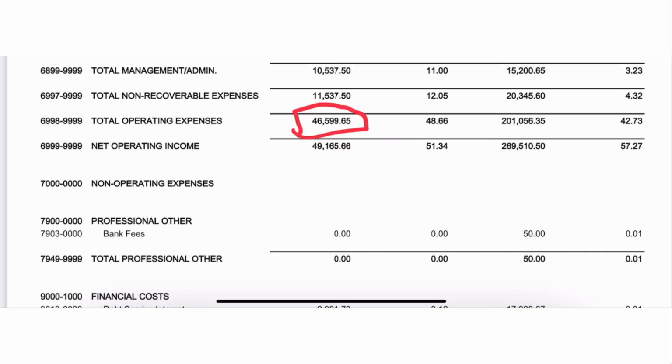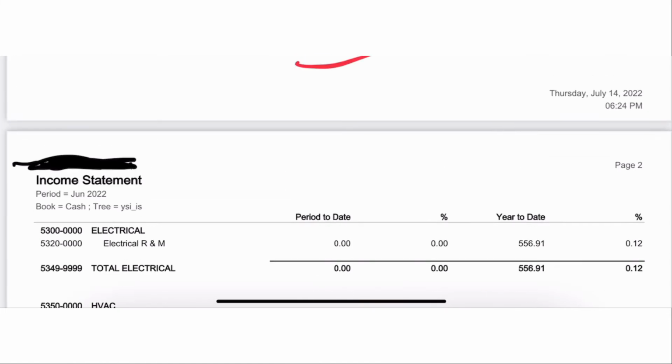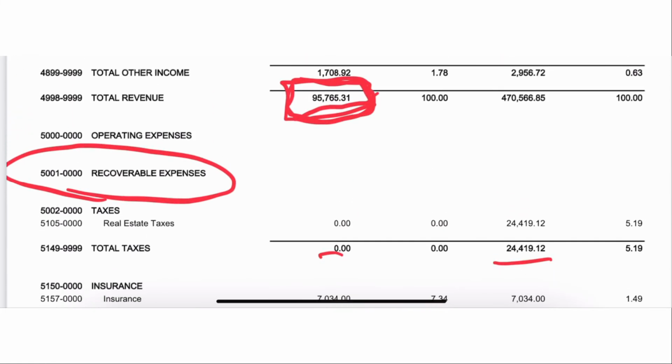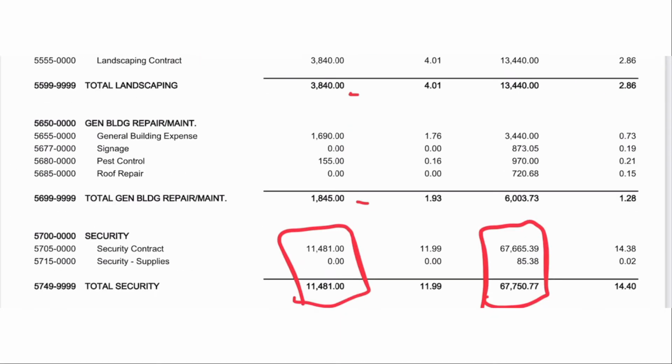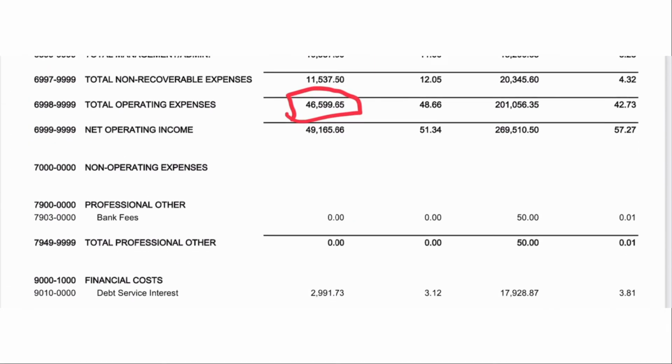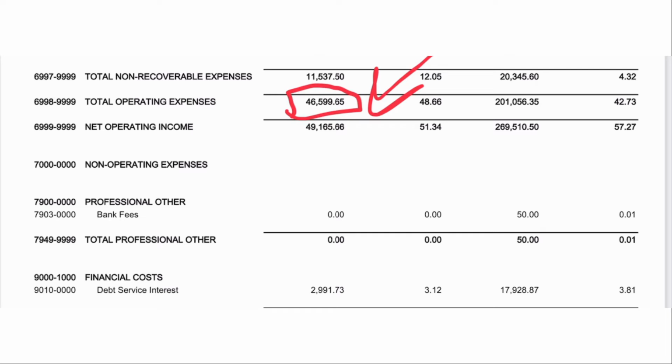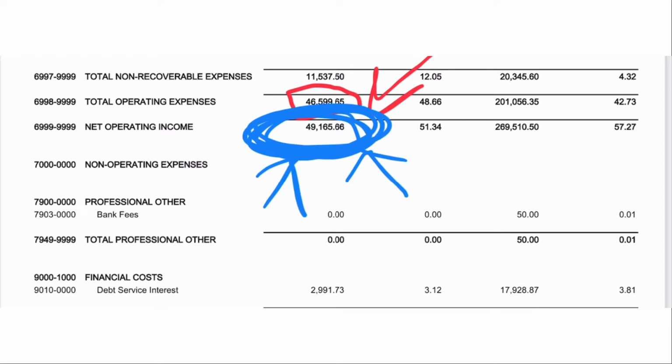So we're gonna scoot to the next page on the income statement, which is the final page for our concerns here. Now, what do you see? Here are the total operating expenses of $45,000. And you take the total operating expenses of $45,000 and you get an NOI of $49,165. Boom, there you go. So while the equation's simple for NOI, right?